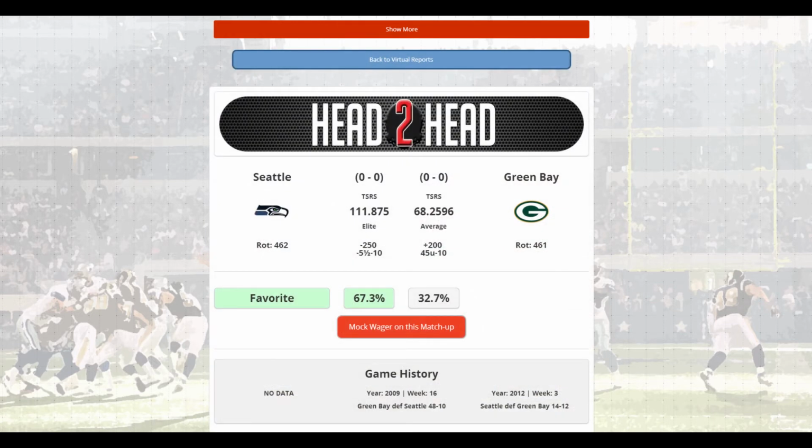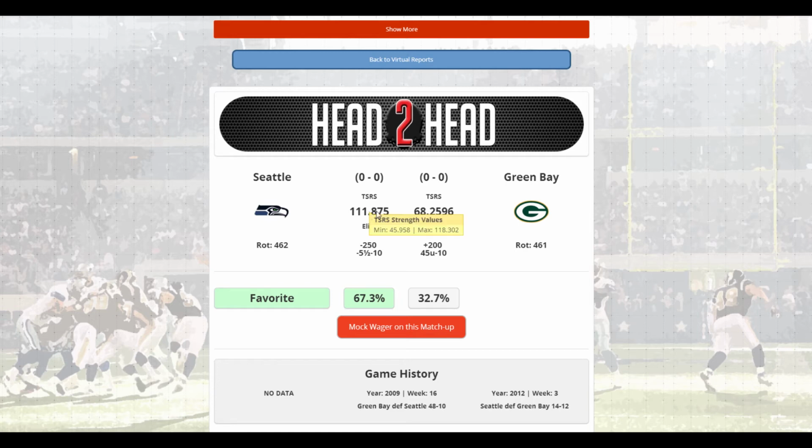So we're on the head-to-head matchup for Seattle versus Green Bay. That's that Thursday night matchup. And what I'm going to do on this particular page is I'm just going to take it block by block and just kind of showcase some of the features we have on the head-to-head page. So in this top section, you can see you have the team names, basically the team banners. The rotation numbers are the numbers that you use to easily identify the teams when you make a wager at a bookmaker. We have the team records up here at the top.